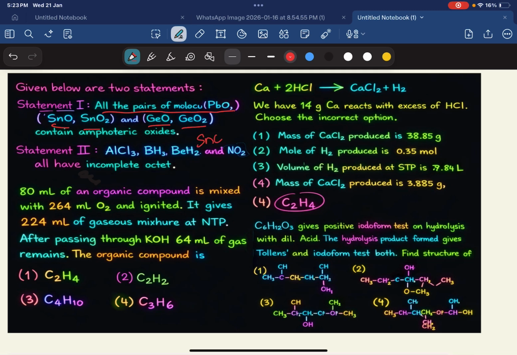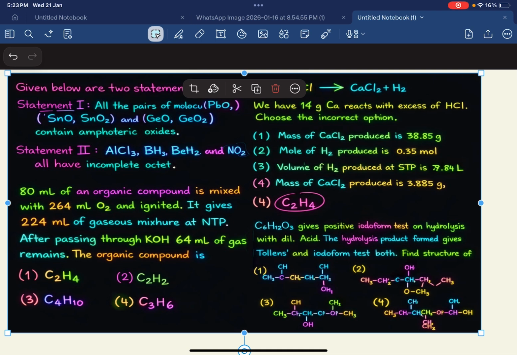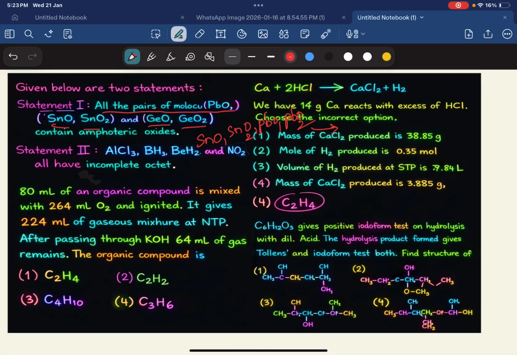SnO and SnO2, PbO and PbO2 are amphoteric in nature. In this case there will be no basic oxide, students. All are acidic or neutral or amphoteric. The last two element oxides, GeO and GeO2, are distinctly acidic. So accordingly this statement 1 is incorrect.